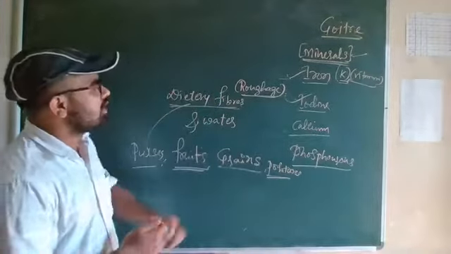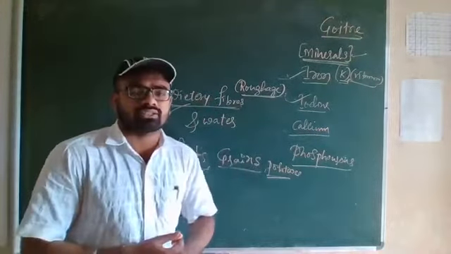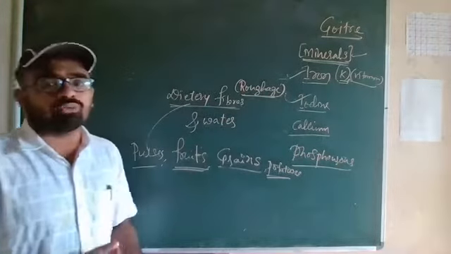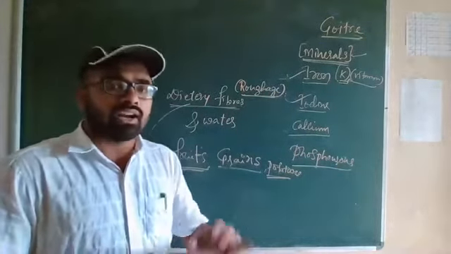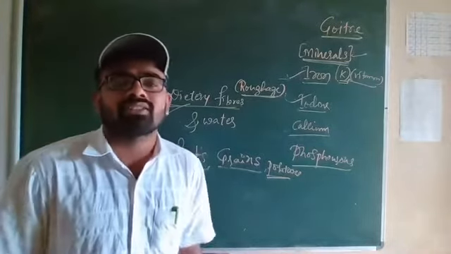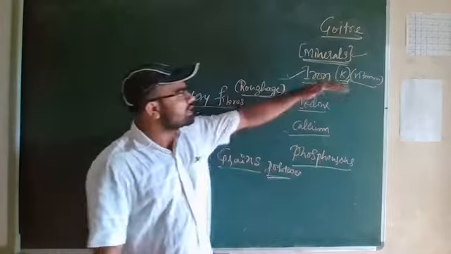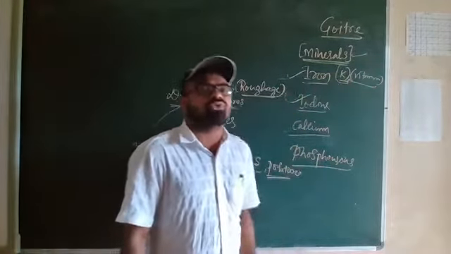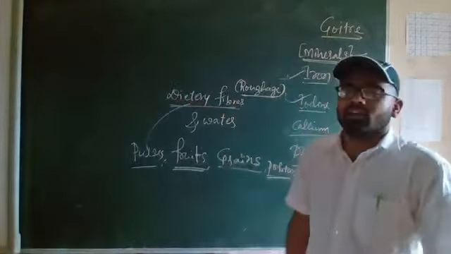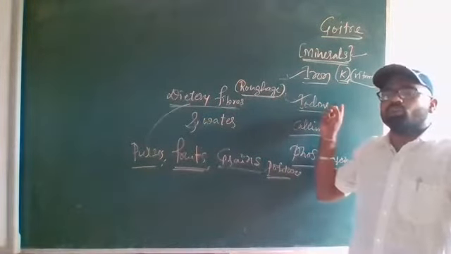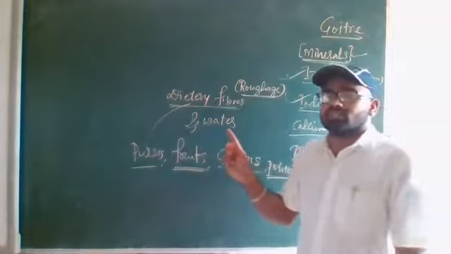So these are all the things we discussed: iron, iodine, calcium, phosphorus, dietary fibers and water. Iron gives strength to the body. Iron is the mineral that is a must to come out of weakness.